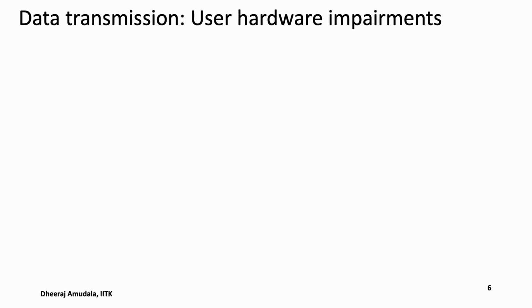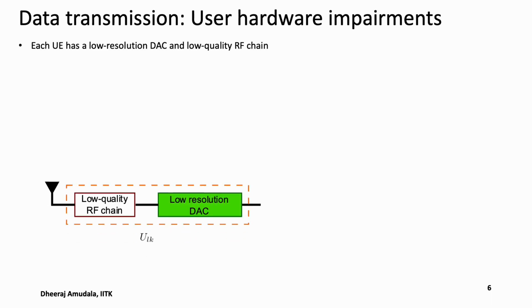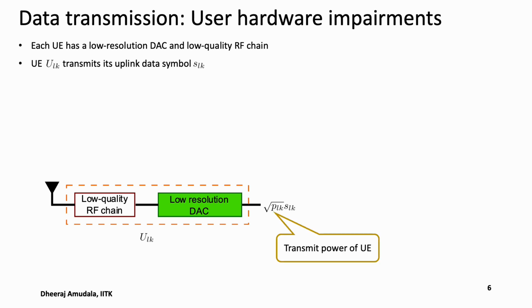Coming to the data transmission part, we see that each user is equipped with a low-resolution DAC and a low-quality RF chain. Each user wants to transmit a signal s_lk, and its power is given by p_lk. This signal is passed through a low-resolution DAC, whose output is a distorted version of the input signal.